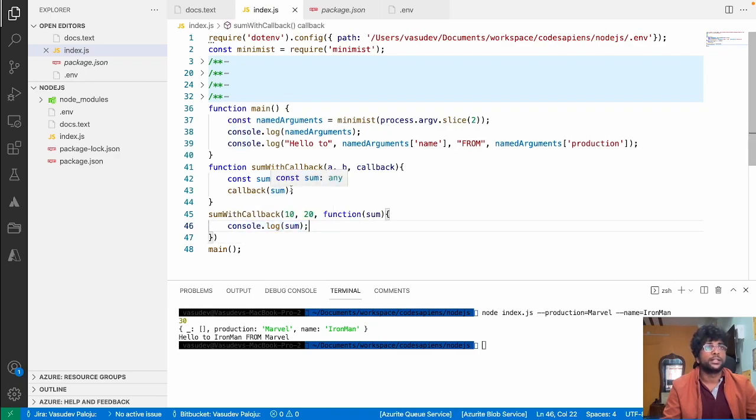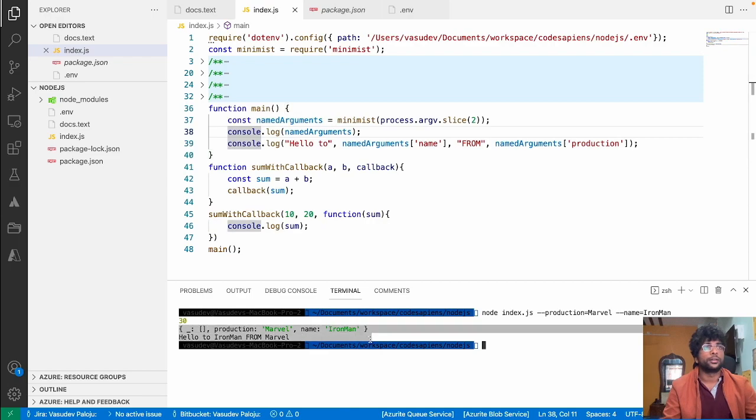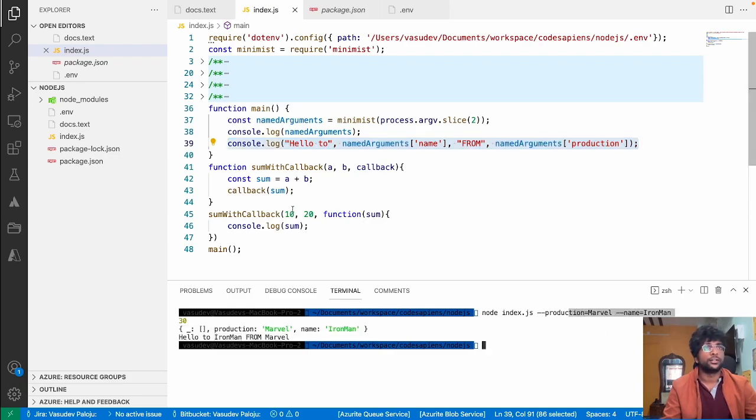And how did it print it? Because we passed an argument to a function which is called sum with callback, and when the sum operation is done, we are just calling this operation sum with callback, and you got the output. And then main function is called. Inside the main function, you got to see the named arguments and also the statement hello to Iron Man from the Marvel, which parts the command line arguments.